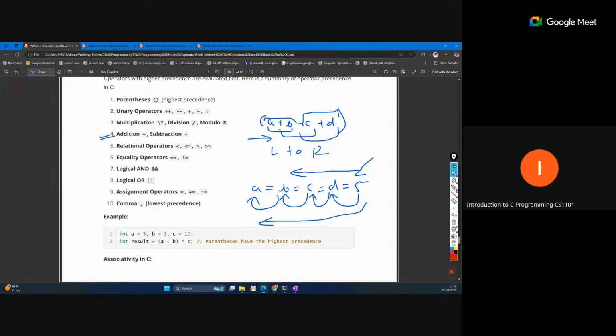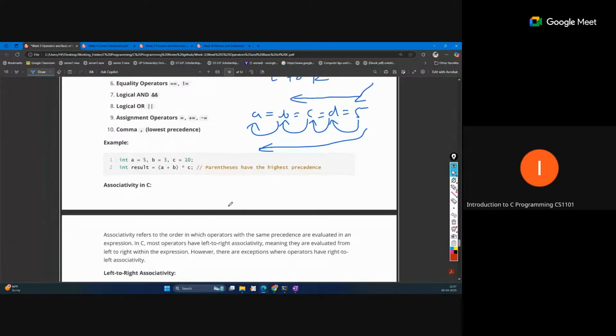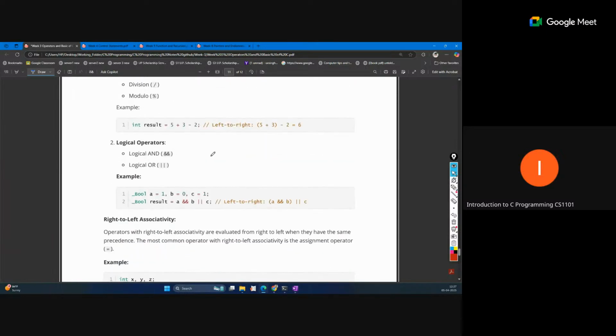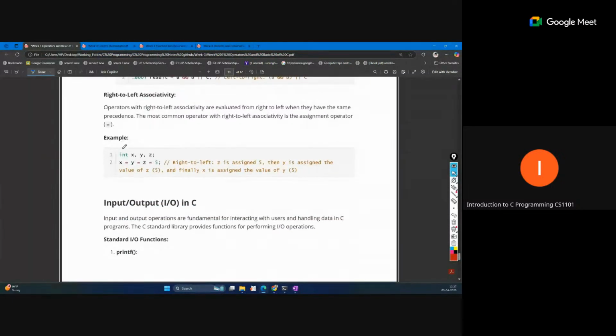So there are some operators that have right to left associativity. One example is this equal sign. Otherwise, we follow the precedence. So what is the order of operators? Parenthesis has the highest precedence, then unary operators, then multiplication, like this. You can explore this in more detail in the C documentation, but you should have some basic idea. So I have discussed associativity, and the left to right associativity example.